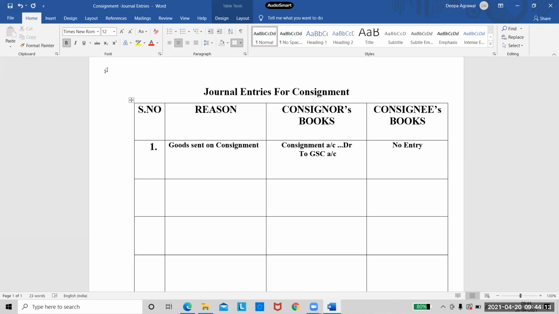Now see the next one. What is our step number 2? Tell me the step number 2 quickly. You need to tell me the steps to write the journal entries.